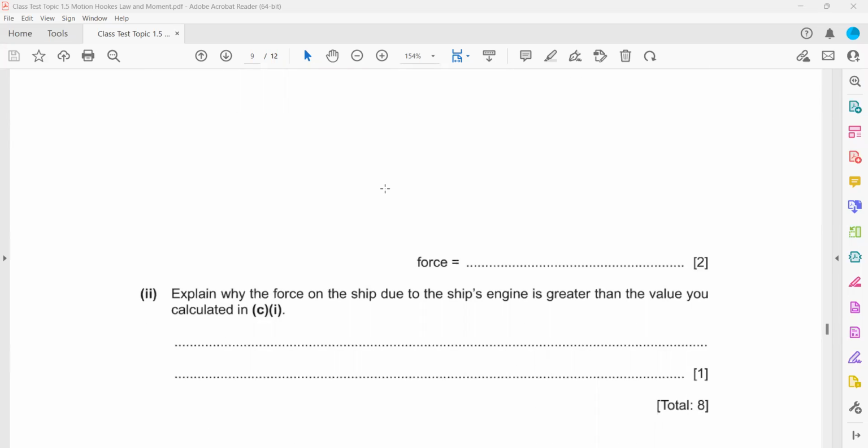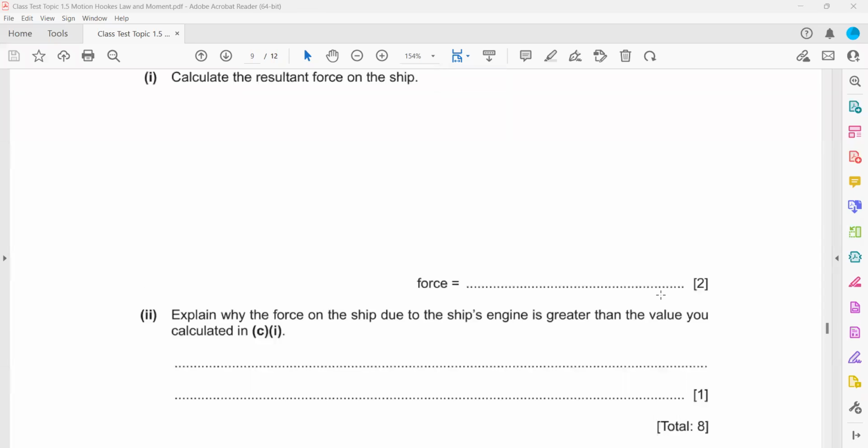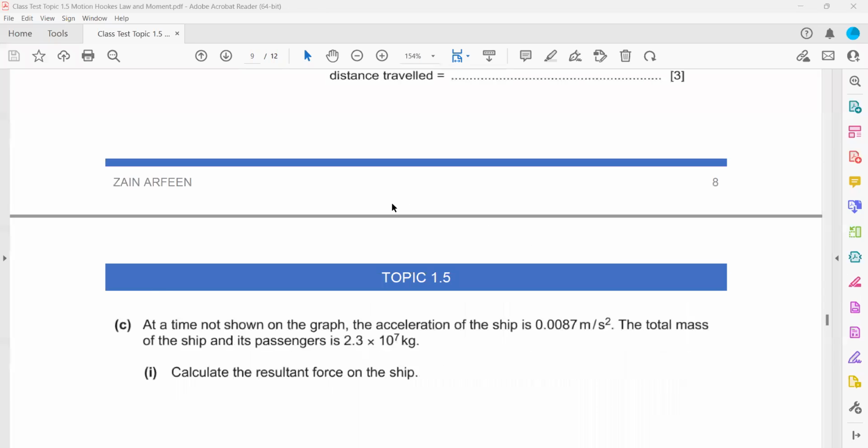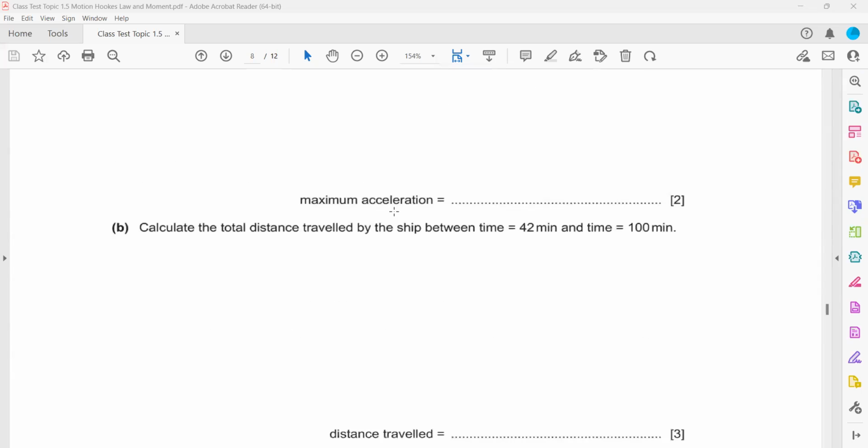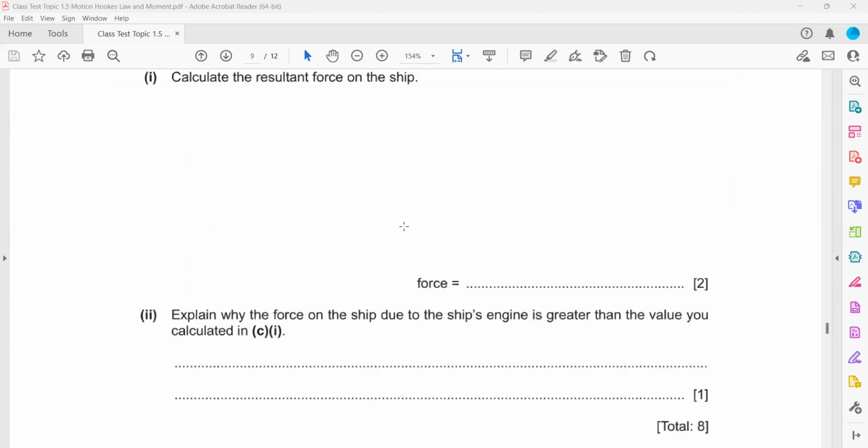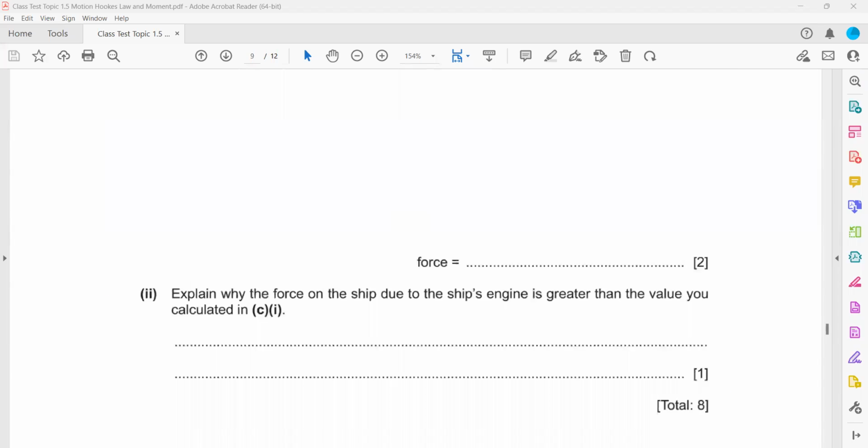Explain why the force on the ship due to the ship engine is greater than the value we calculated. Because we did not consider any friction, we did not consider any drag from the water. So there will be a force of friction or drag force or water resistance. We just considered the force needed to accelerate, which is 200,000 newtons.